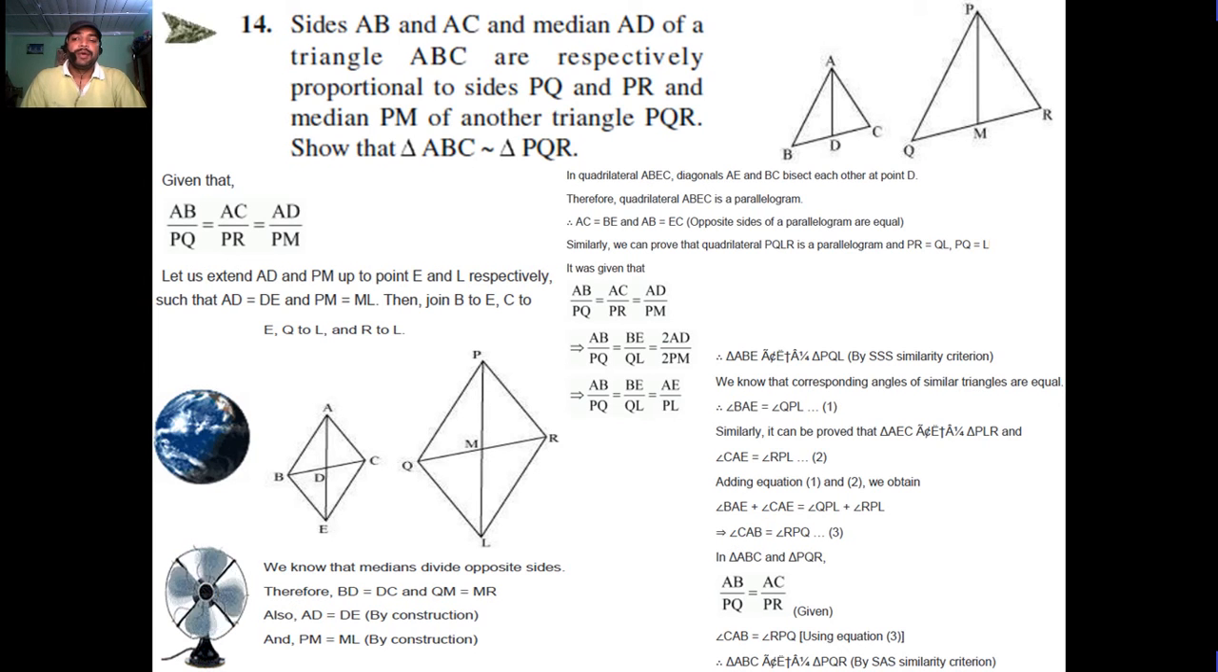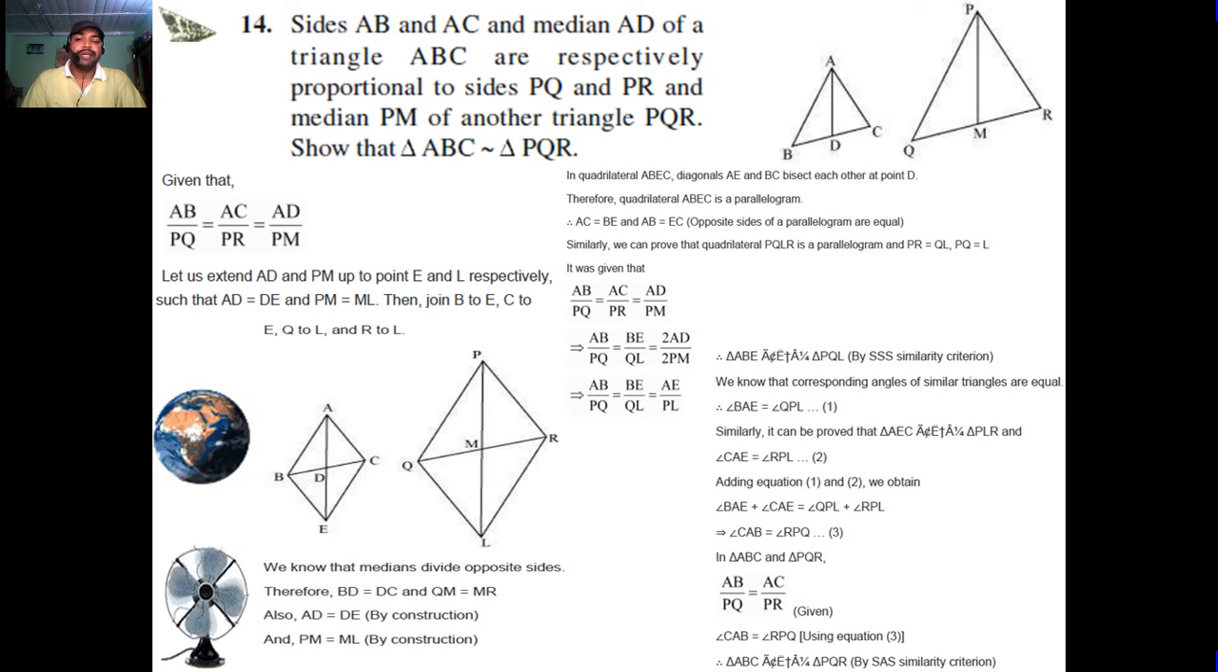Given that AB upon PQ, AC upon PR, AD upon PM are equal. Let us extend AD and PM up to points E and L respectively, such that AD equals DE and PM equals ML. Then join BE, CE, QL and RL.